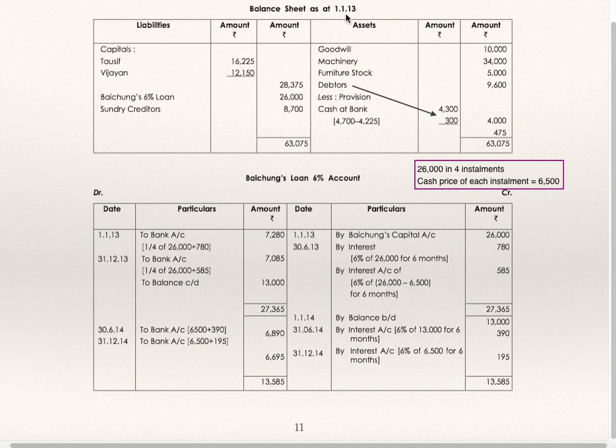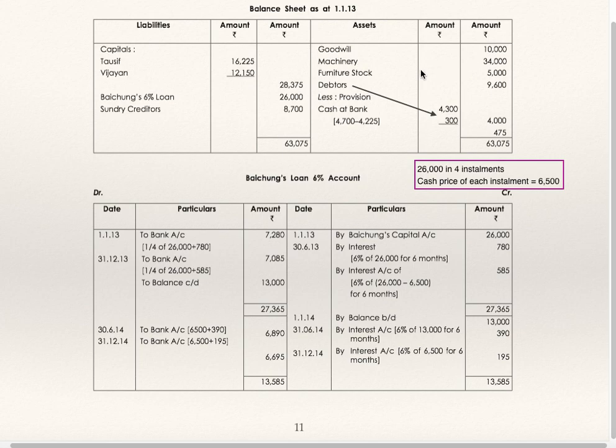Balance sheet as on 1/1/14. This is not 1/1/13. Or what you can do is, whatever balance sheet they have given in the question, change the date to December 12. So this can be 1/1/13.